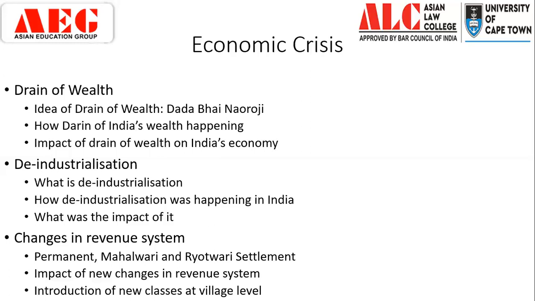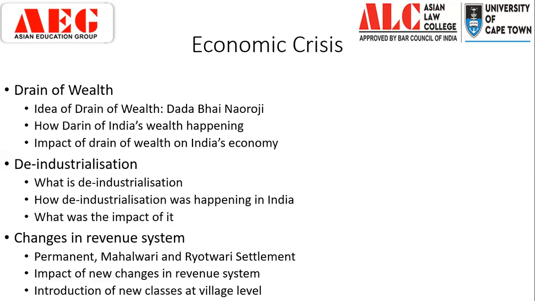The second thing that happened is that all the English East India Company officials are now political leaders. They are getting salary, and how is that salary going to be paid to all those English East India Company soldiers or nobles? It's going to be paid from money that is collected in the revenue. Now you are paying that money to, say, Warren Hastings. Warren Hastings is not spending that money in India. Rather, he's taking that money to Europe and making a fixed deposit there. So now you see that money is going away from the country. That money would have circulated within our economy, but now it is being siphoned off to Europe.